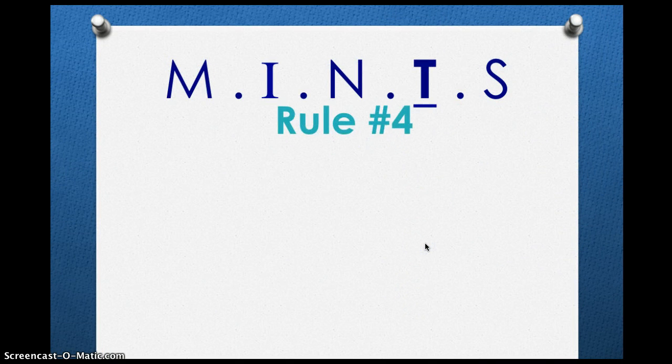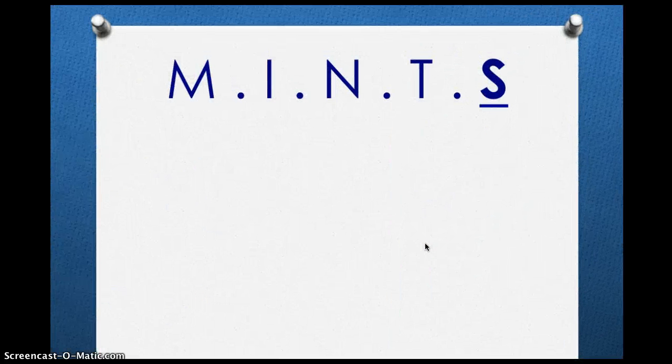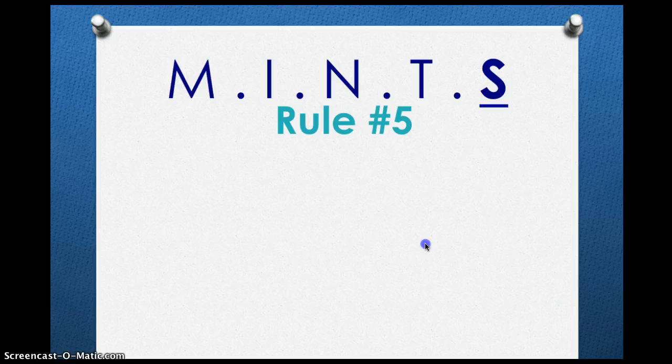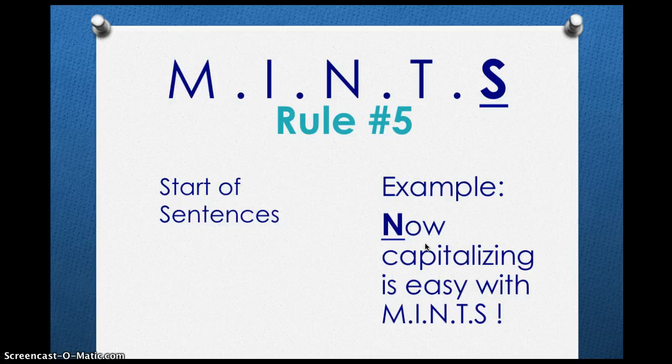Rule number 4 is T. T stands for titles. It could be the title of people, of books, or movies. Here's an example. Miss Pobosic loves Frozen. Miss is the title of Miss Pobosic, and Frozen is the title of a movie, so we capitalize both the M and the F. The last rule is S, and S stands for the start of sentences. Here is an example. Now capitalizing is easy with MINTS. Now is the start of the sentence, so we capitalize the letter N.